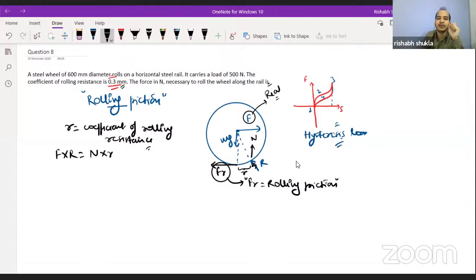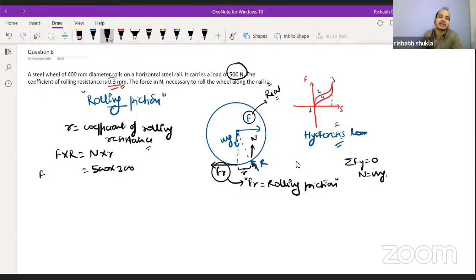N, summation of Fy will provide that N must be equal to mg. And from the question, mg is the weight, which is equal to 500 newton. The diameter of the steel wheel is provided as 600 mm, so the radius will be 300 mm.